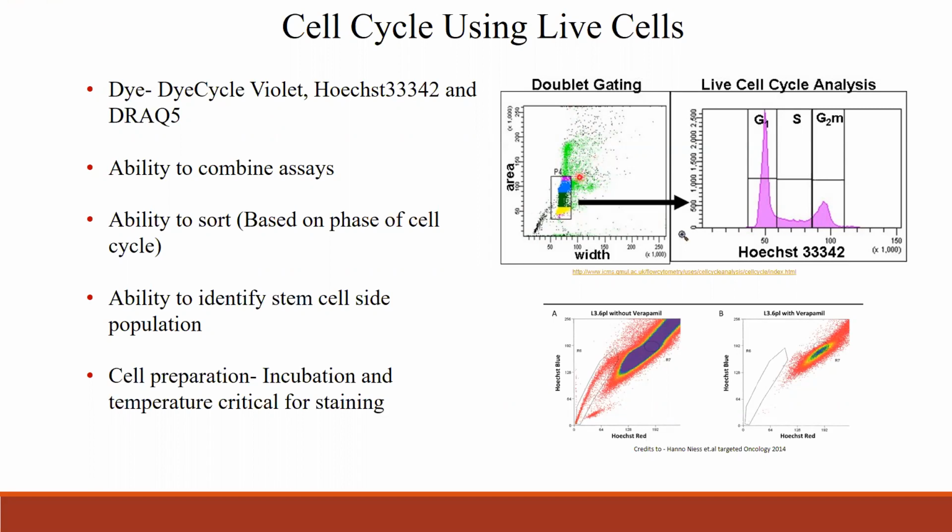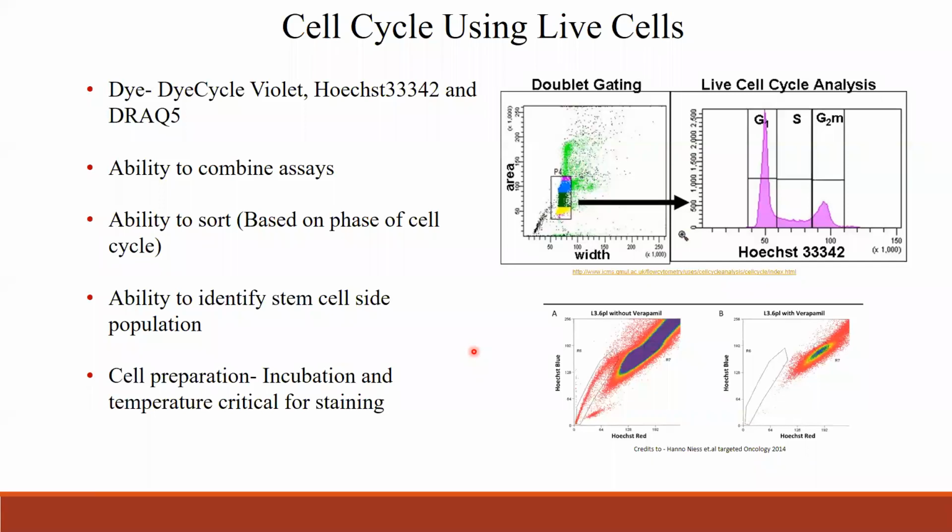So you can get the complete cell cycle pattern, that is the G1, S, G2 complete population, and sort that, or you could individually get the G1 or S or G2 peaks and sort the peaks separately to do further analysis.